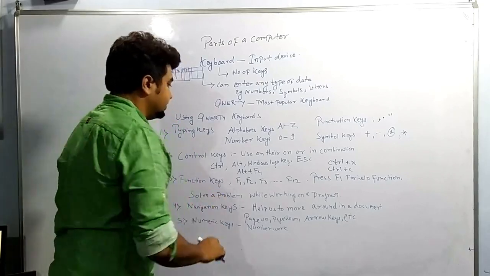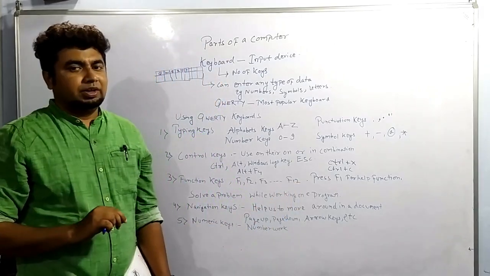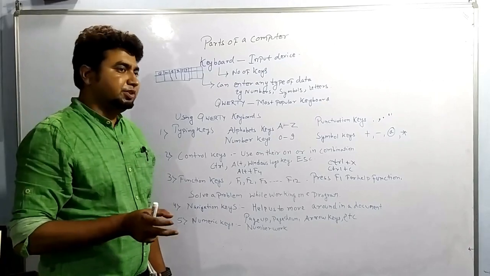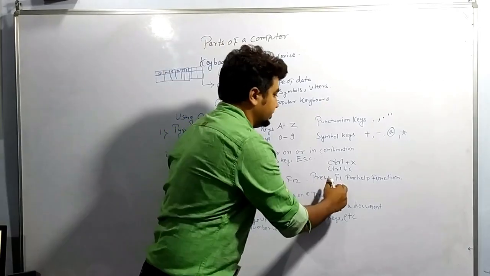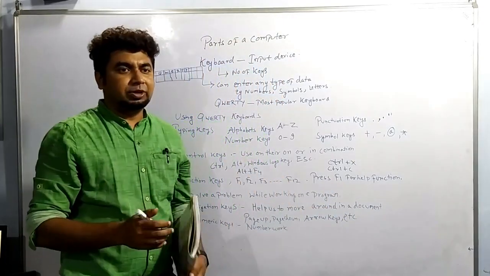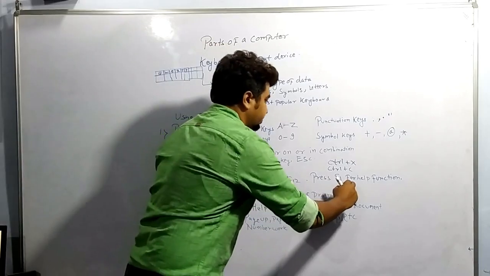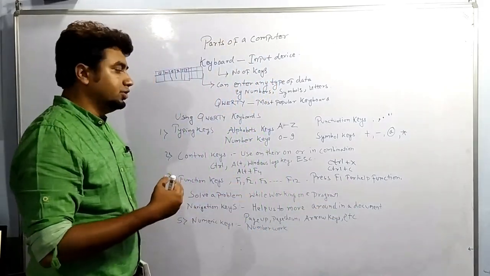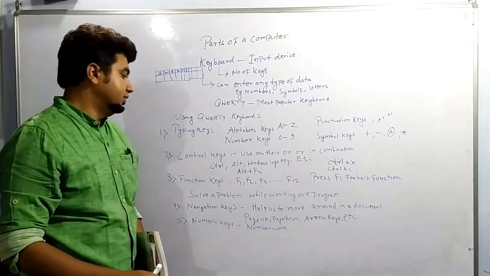Third is function keys. Function keys are from F1 to F12. It starts from F1, so 12 buttons will be there. F1 to F12. If you press F1, that is used for the help function. If you need any kind of help, or to solve a problem while working on a program, we basically press the F1 key.